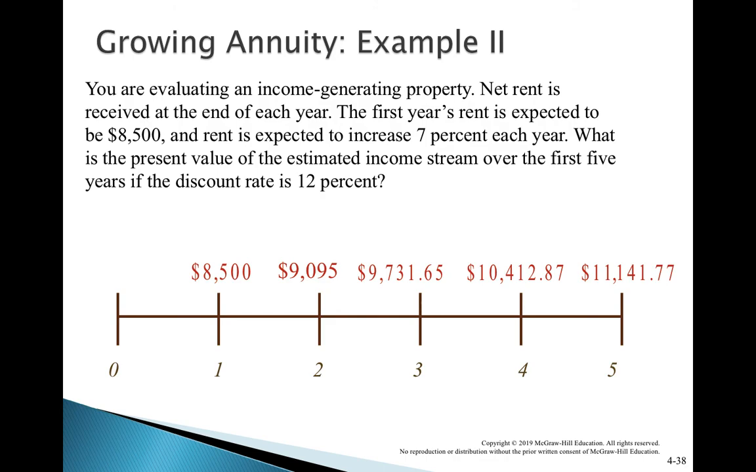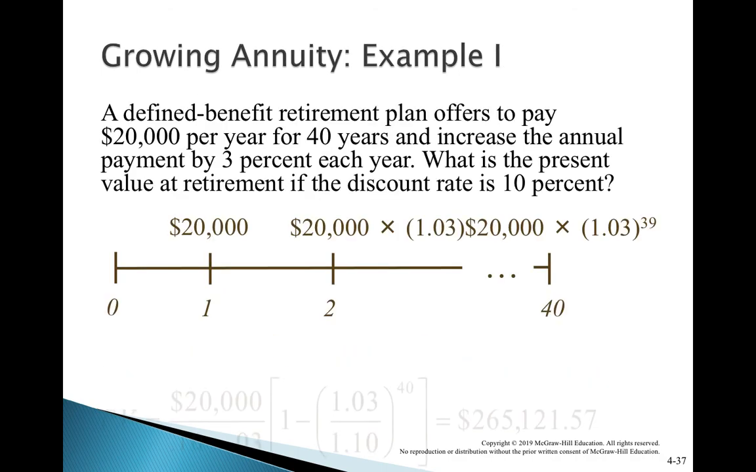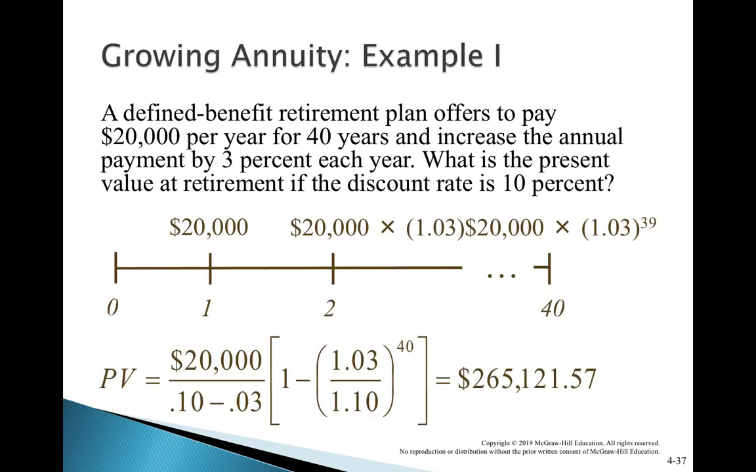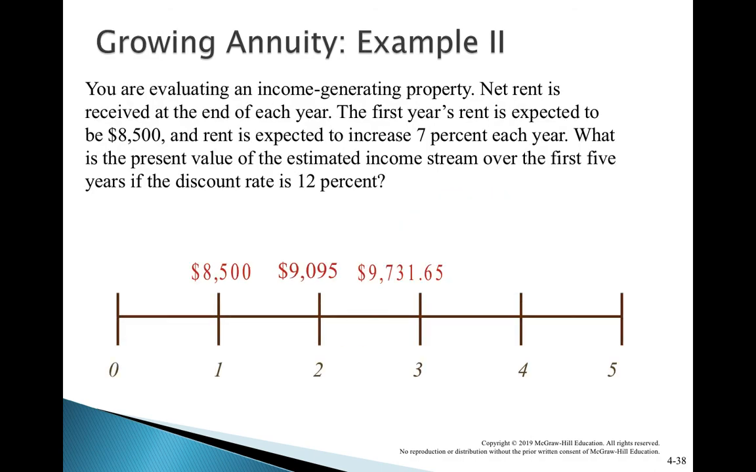You can use the formula. No need to do all this kind of thing. Simply you can use the formula. What is that? Cash flow, that is 8,500 first cash flow, divided by R minus G, 12% minus 7%, multiplied by 1 minus, 1 plus G to the power T divided by 1 plus R to the power T. So you can use this formula, and that will also give you the same value, which is 34,706.